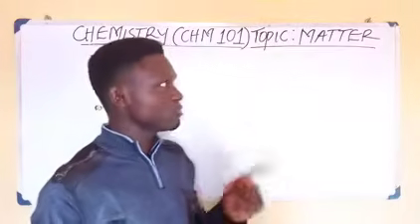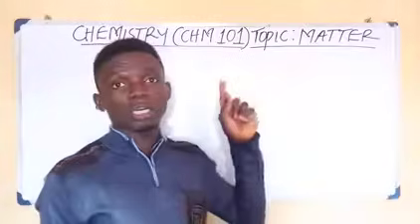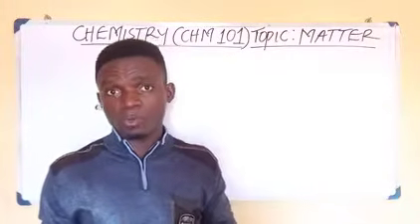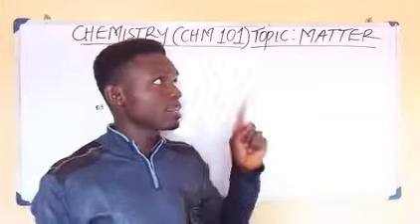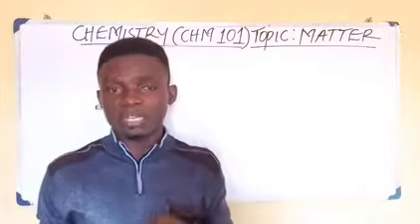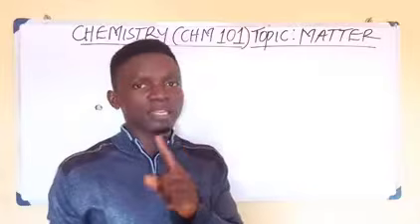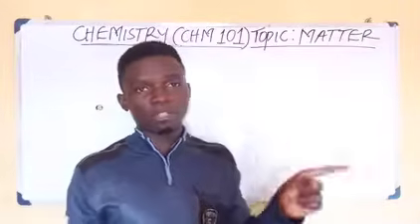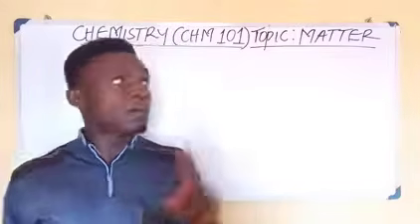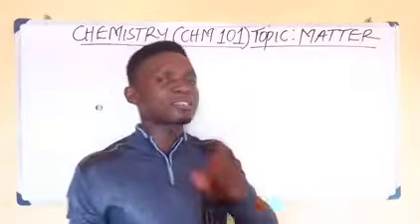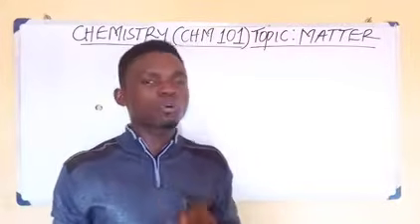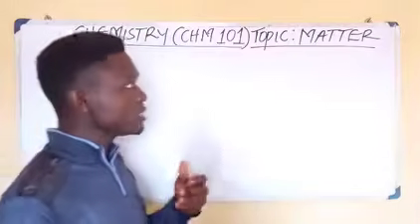There are some textbooks, even the BUK chemistry textbook, that will tell you that matter is anything that has weight and occupies space. It is wrong. Avoid saying it. The most accepted definition of what matter is, is that matter is anything that has mass and occupies what? Space. Now, what is the meaning of mass?